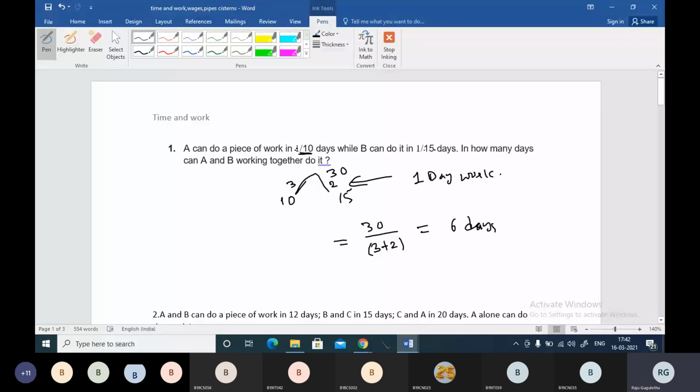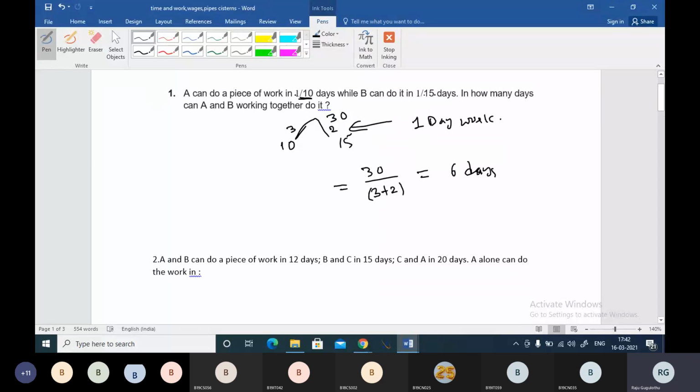A can do a piece of work in 10 days means he is going to complete the work in 10 days. Okay. Now this one is very clear. This is the LCM method. You know 30 by 10 is 3, 30 by 15 is 2, right? So 3 and 2 are the 1 day work of A and B, boss.